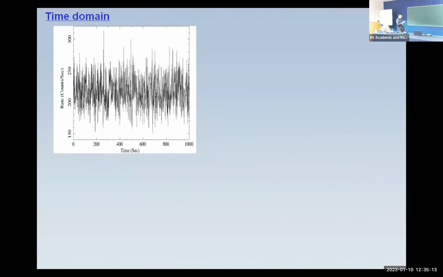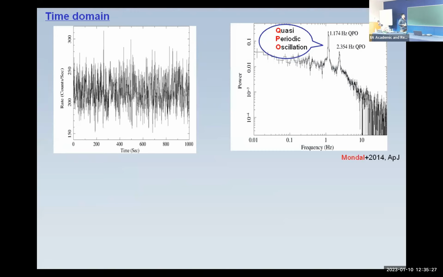So in the time domain, our telescopes, our detectors, just collect photon counts with time, but we do not see much here. If you take the Fourier transform of this, you can see that there are certain peaks. These peaks may appear like this is the fundamental one, this is the harmonic, but sometimes you can see more than two, or sometimes only the fundamental one, depending on the accretion processes and the underlying physical processes that are governing this type of effects.